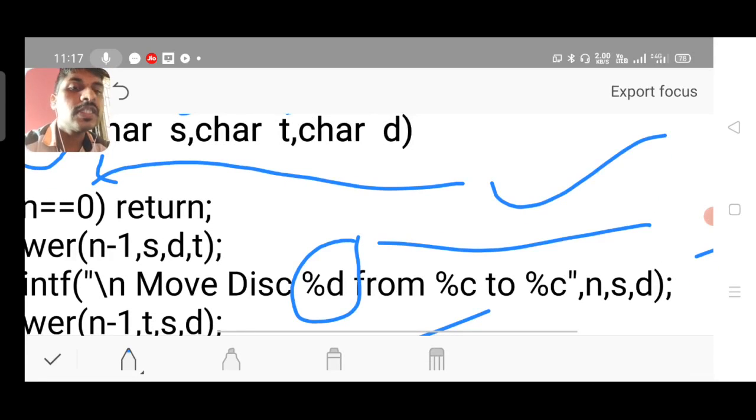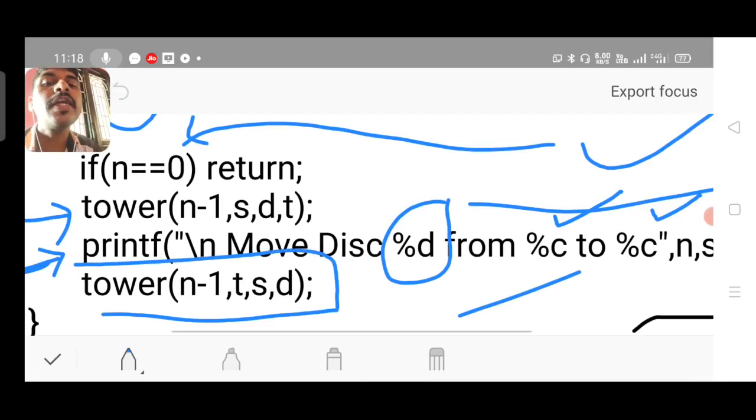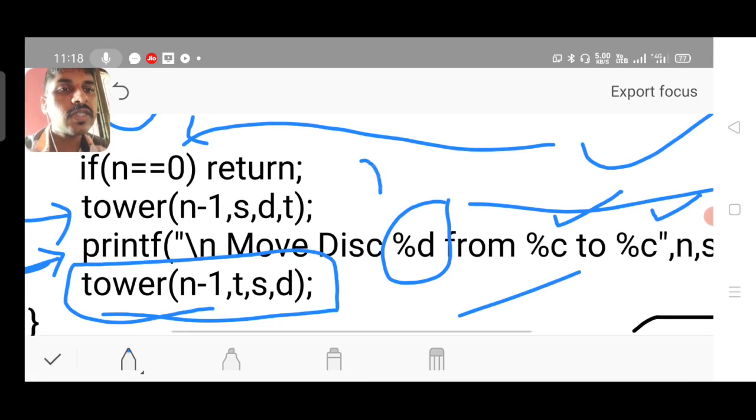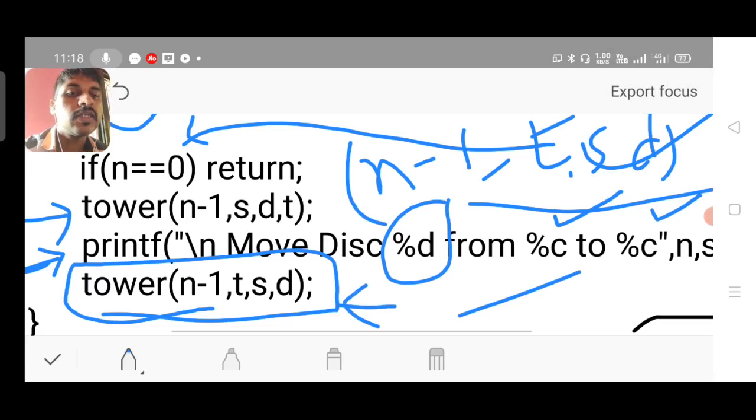Move the nth disk from one location to another, from source to destination, so S to D. Then make a call for the tower function by updating the parameters again. Reduce n by 1, so n minus 1 each time. The temporary location, source location and destination location are to be marked. Very simple thing, easy to remember.